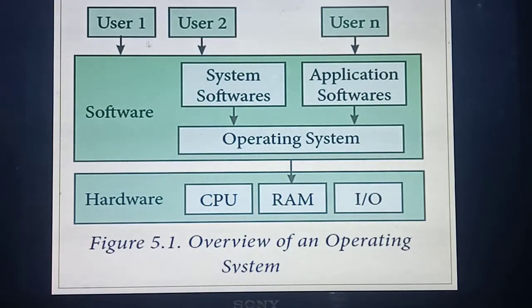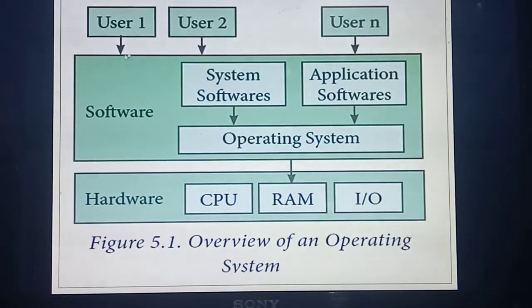Listen, user 1, user 2 and user n. That means any number of users, n number of users, can use the system. If the user gives some request or interacts with the software, immediately any kind of software may interact. Sometimes the user is using application software.